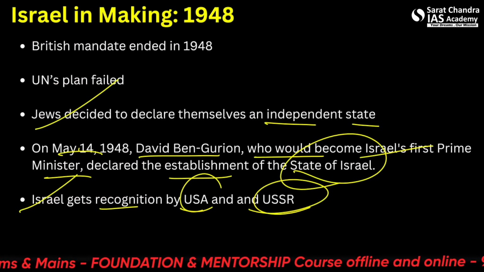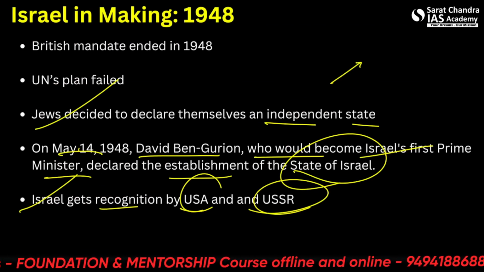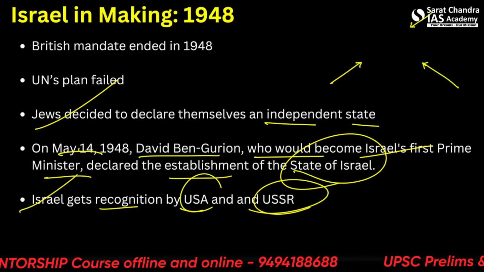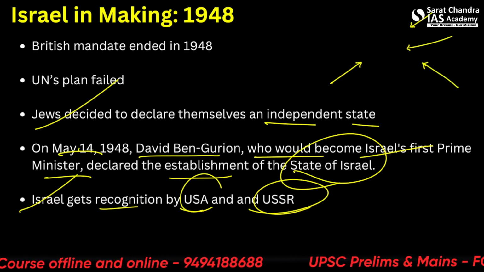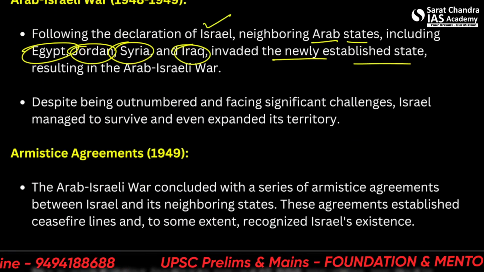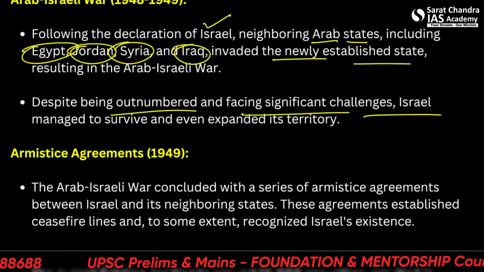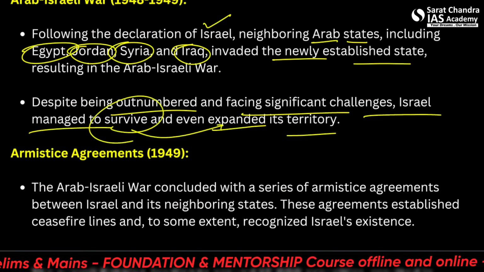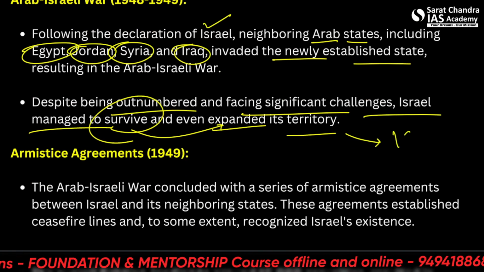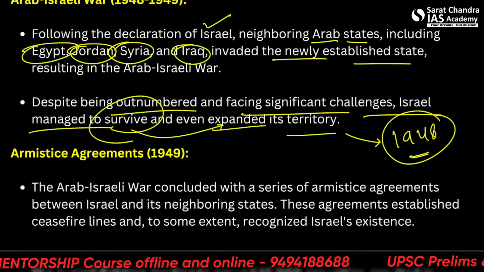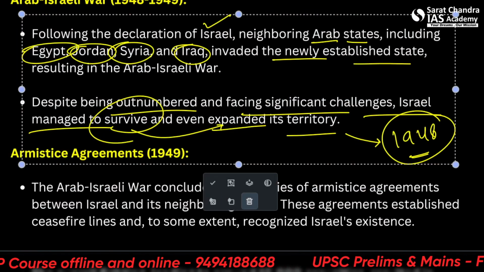What we see is Egypt invading from this side, Syria invading from this side, Iraq invading from this side, as well as Jordan invading from this side. All right, and this was Israel stuck in the middle. Despite this, outnumbered and facing significant challenges, Israel managed to survive, not only survive but also expand its territories. So this proved to be a very bad move in 1948 by the Arab countries. We'll see why this happened, what were the reasons of the defeat.